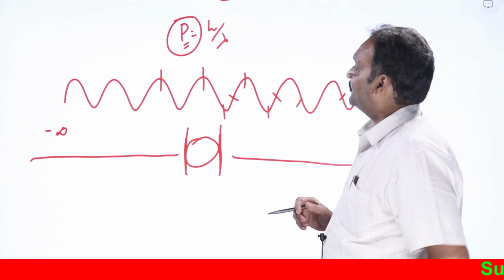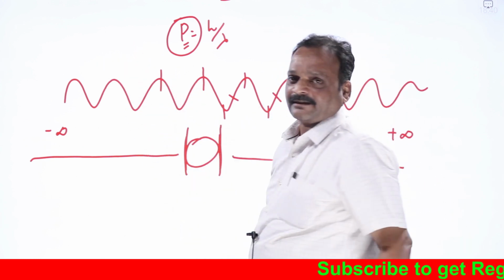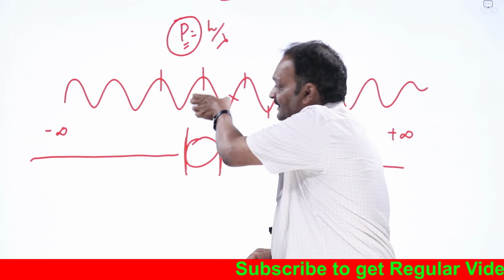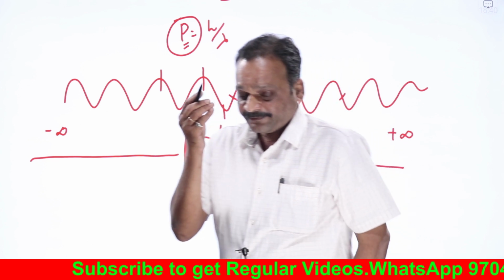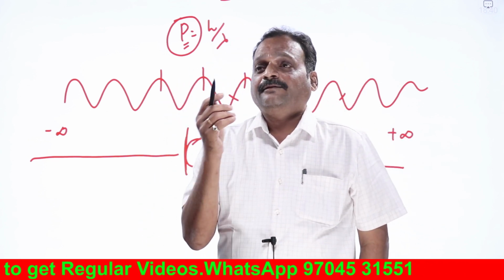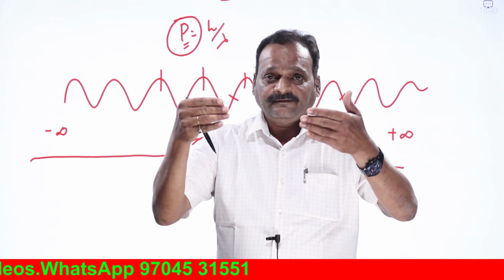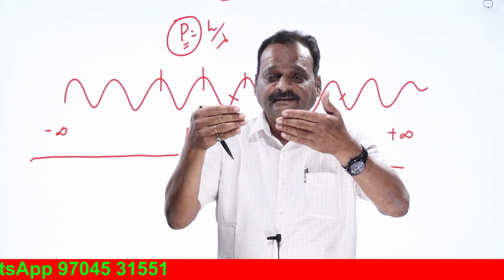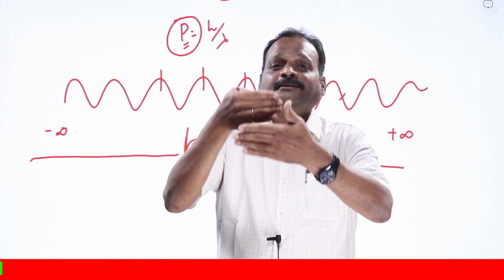So what do I do? I have to compress this wave, I have to localize the wave. How to localize this wave? We have studied in simple harmonic motion the phenomenon of beats. When two waves of slightly different frequencies, with suitable phases, superimpose each other, the amplitude of the wave becomes alternately maximum and minimum.